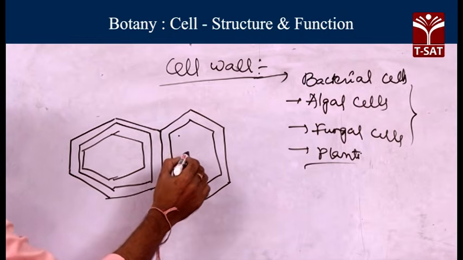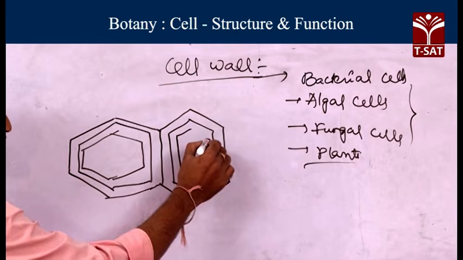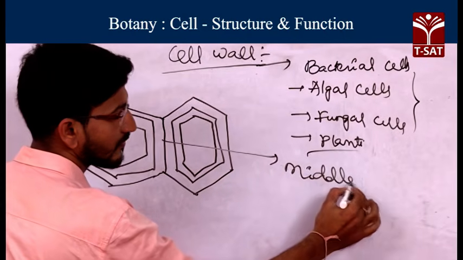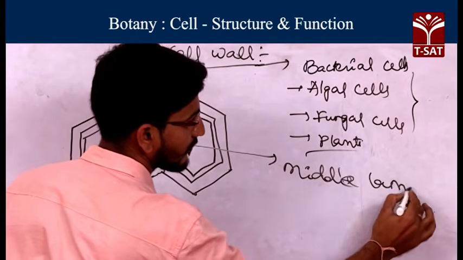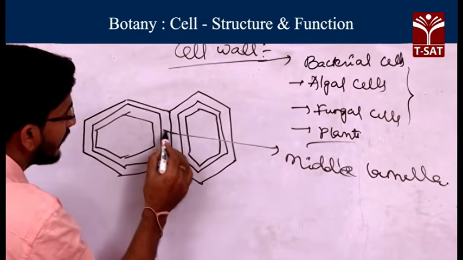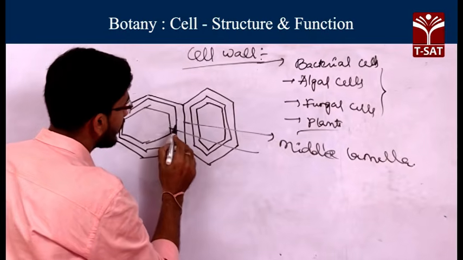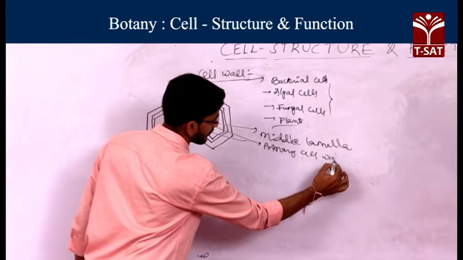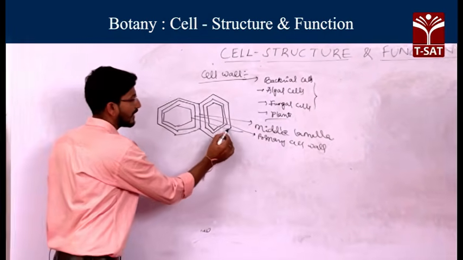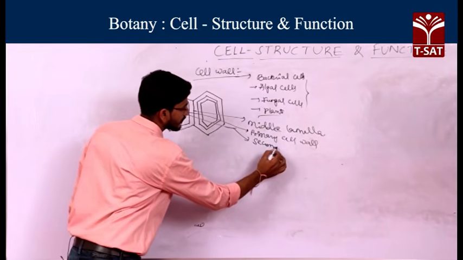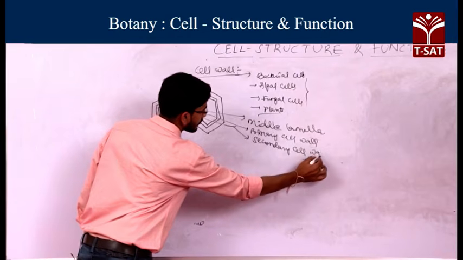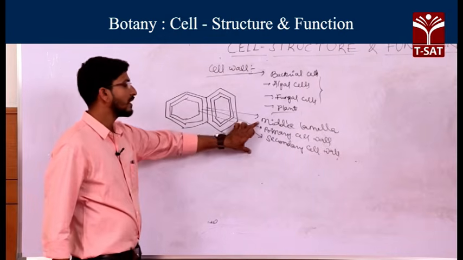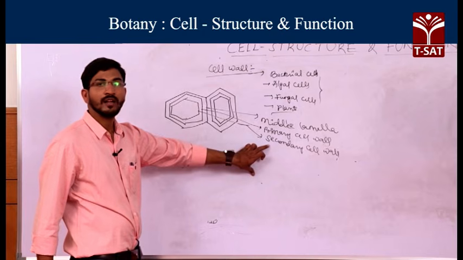When we observe the cell wall of a cell, there are three layers: the middle lamella, the primary cell wall, and the secondary cell wall.